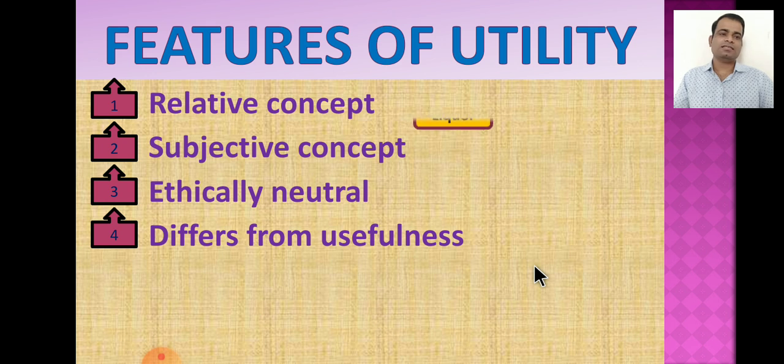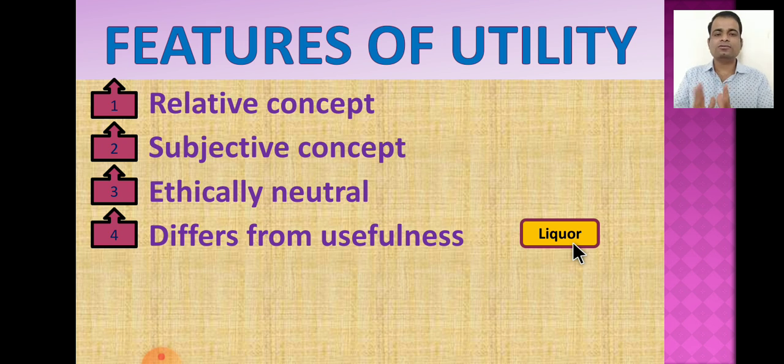Here we may take a very easy example related to utility, like liquor. It has utility for drunkards. Liquor has utility for a drunkard because his wants can be satisfied with liquor, and therefore liquor has utility for the drunkard. But is it useful to the consumer? No. It means it does not have any type of benefit. In other words, it is not useful to him. Consumption of liquor is not useful to him, but it may have utility.